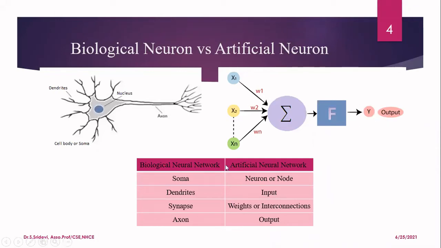So we can now say that in our biological neural network, soma is similar to the neuron or node in the ANN. Dendrites are similar to input. Synapses are similar to the weights, or the interconnections. Axon is similar to the output. From every neuron, you are going to get one output that will be given as input to the next neuron, and so on. So this is a single neuron structure. But if you consider our ANN, it will have many neurons with many layers. That we will see in the next class. Today we are going to focus on what happens in the single neuron only.